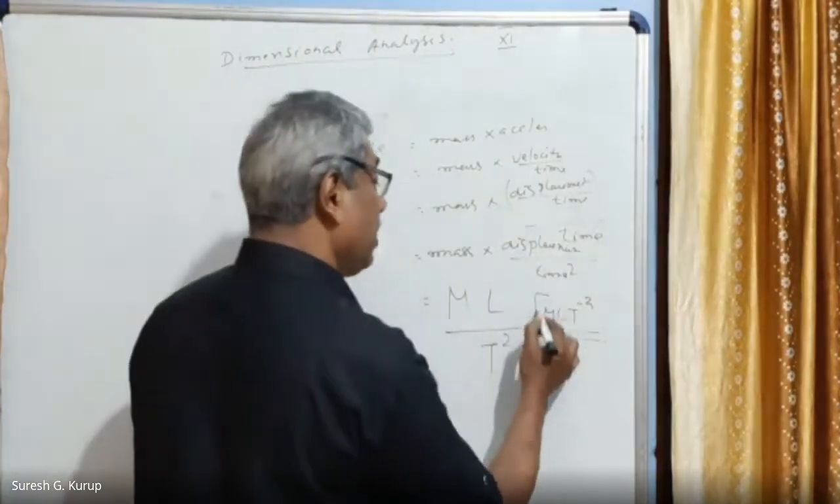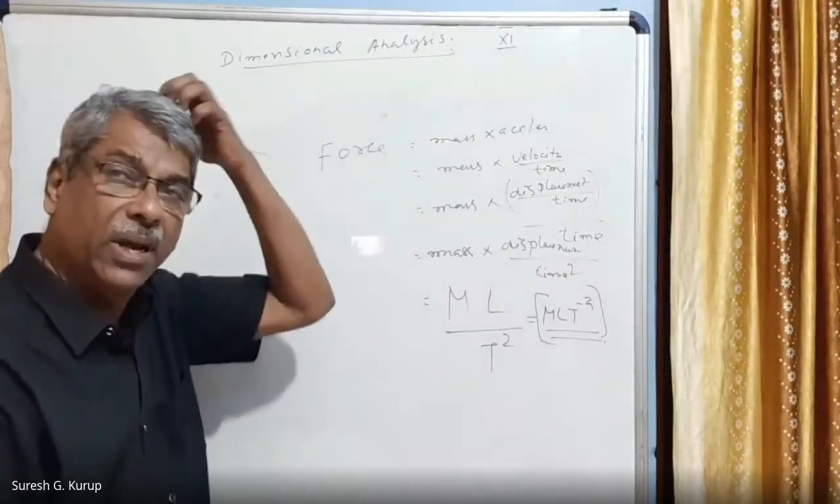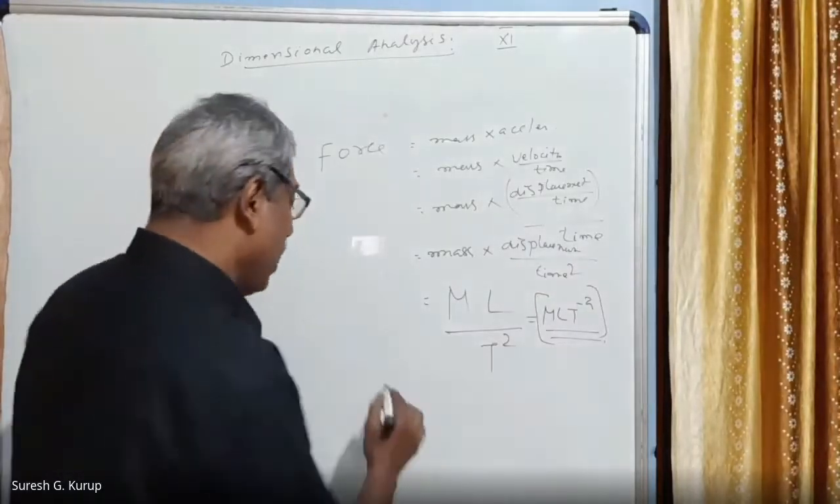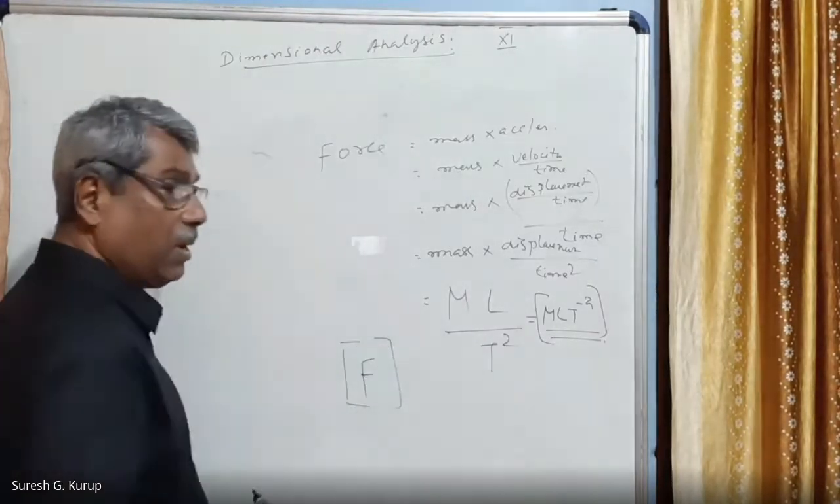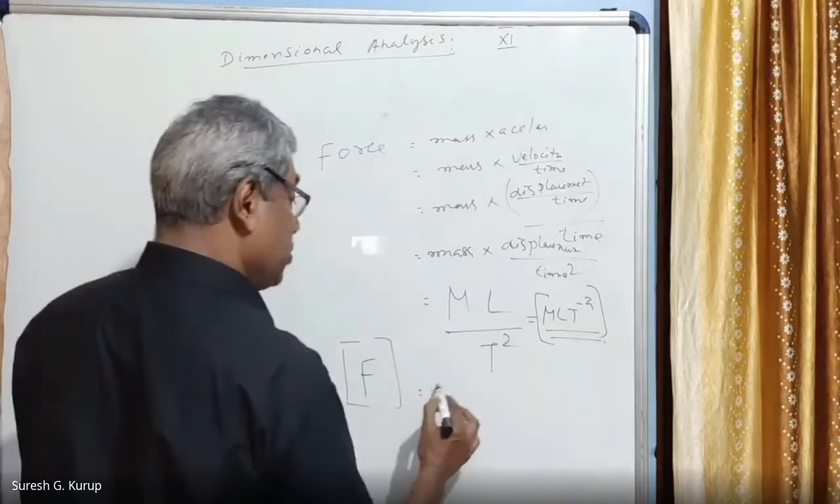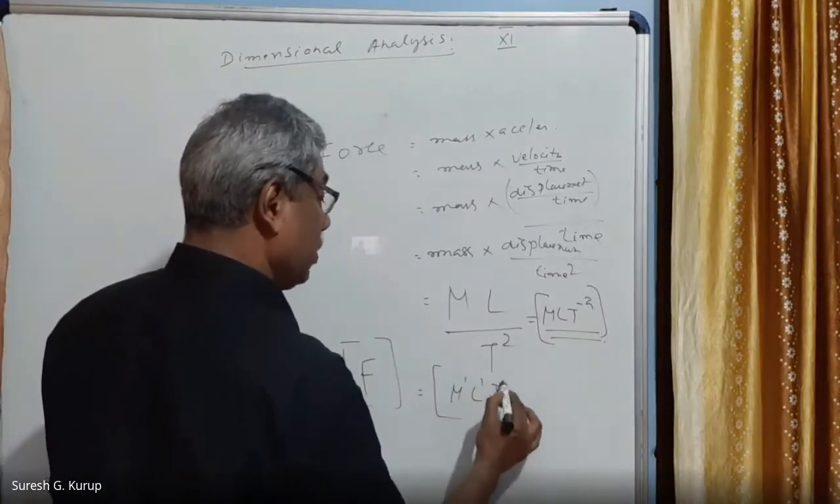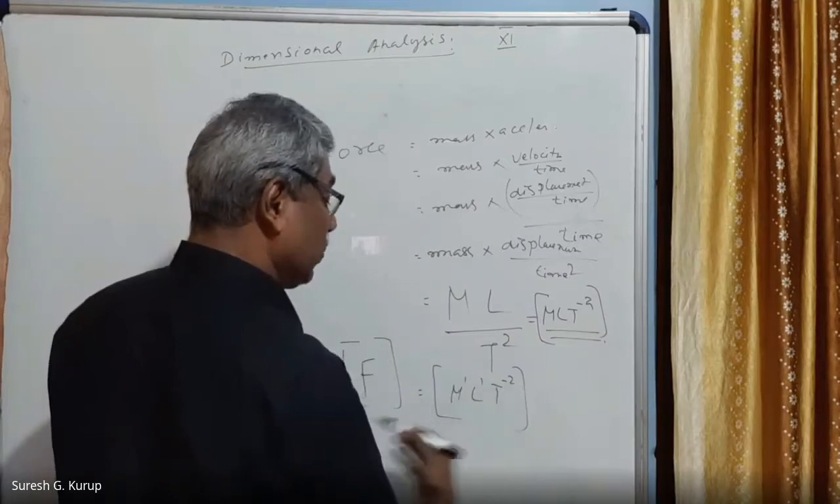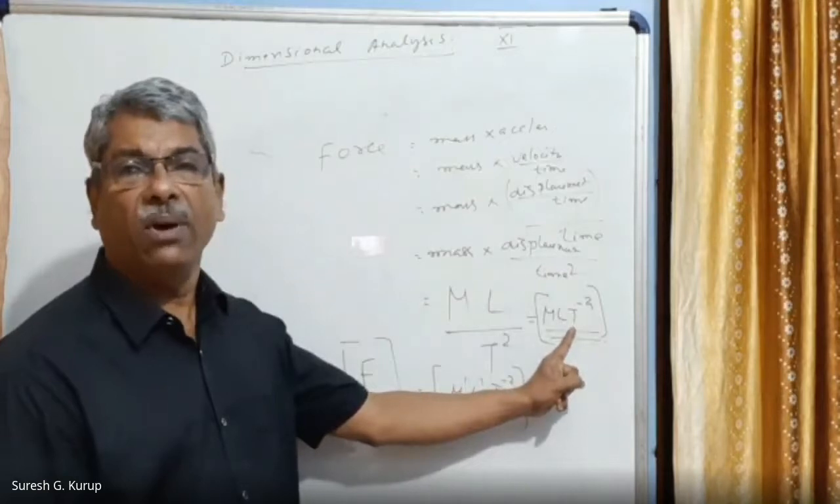So we have to write it in a square bracket. Any dimensional formula is always done in a square bracket. Therefore, the dimensional equation of force is capital F, that also within the square bracket, equal to M raised to 1, L raised to 1, T raised to minus 2. This is the dimensional equation of force. This is the dimensional formula of force.